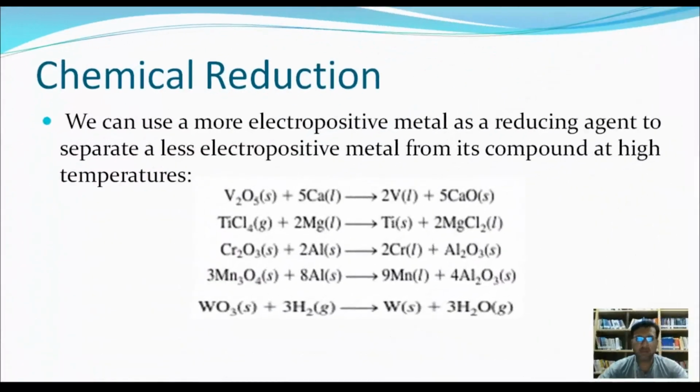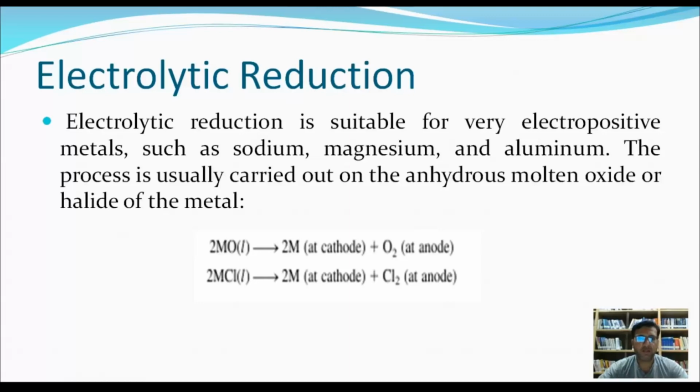In chemical reduction, a more electropositive metal is used as a reducing agent to separate a less electropositive metal from its compound at high temperatures. Electrolytic reduction is suitable for very electropositive metals, for example, sodium, magnesium, and aluminum.